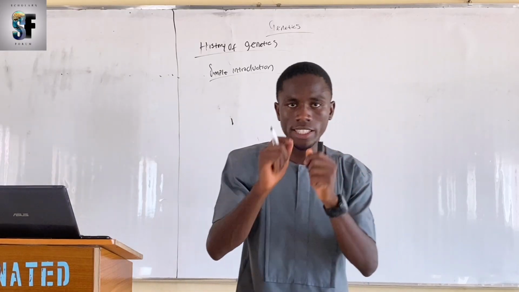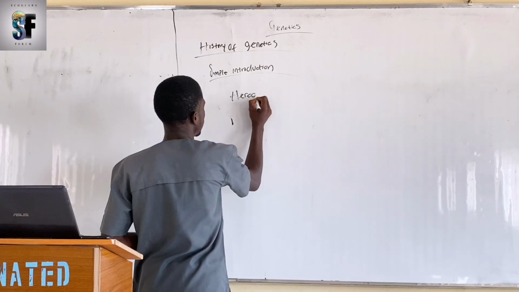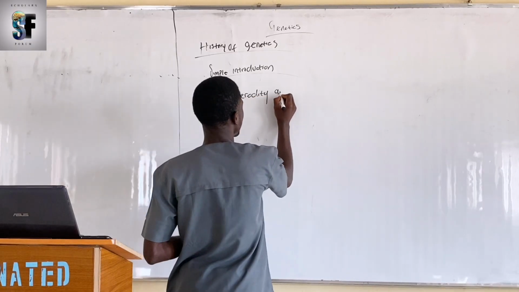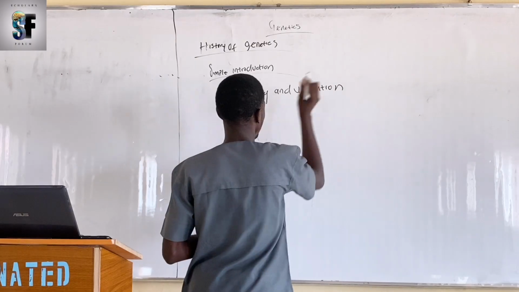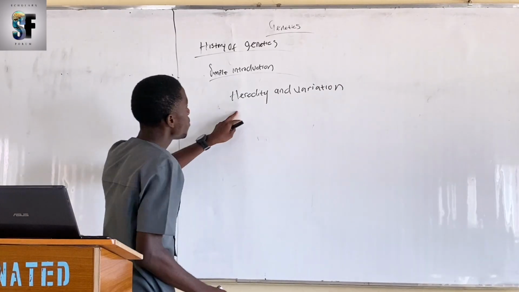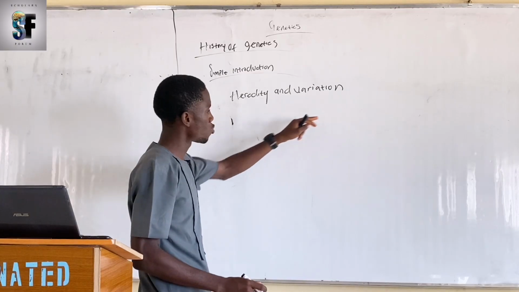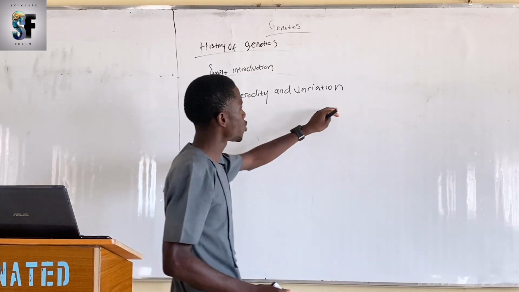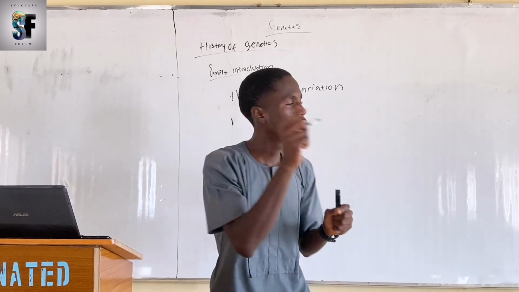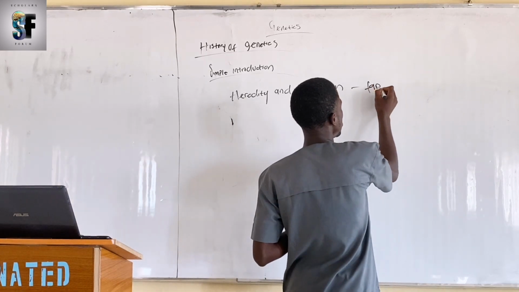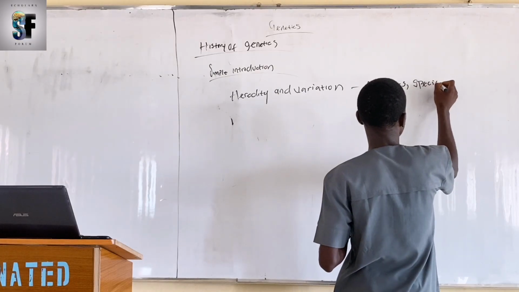It is a science that deals with the study of what? Heredity and variation. Heredity refers to the transmission of character from parents to offspring, while variation refers to the differences that exist among individuals of the same family, species, or population.